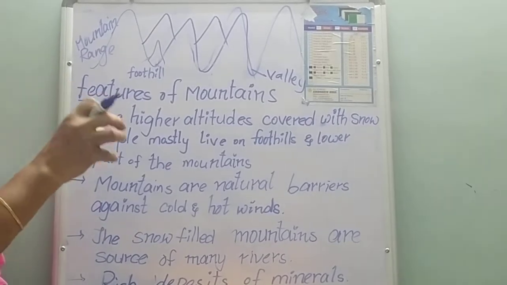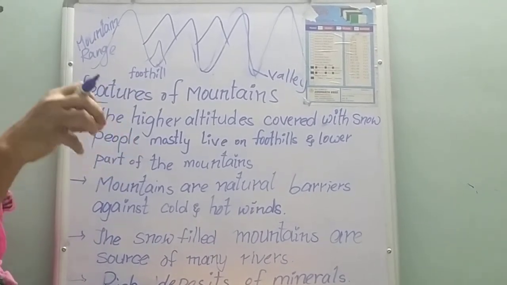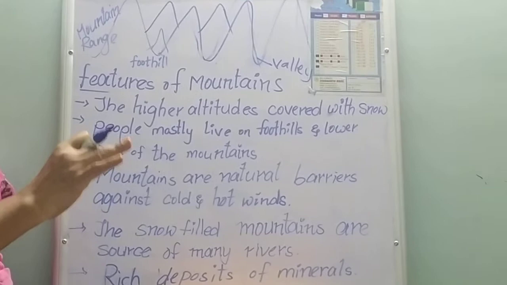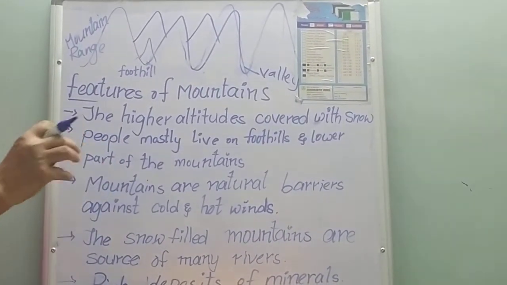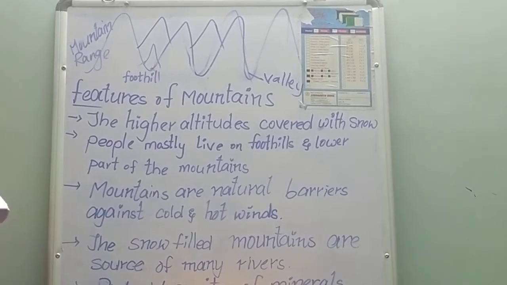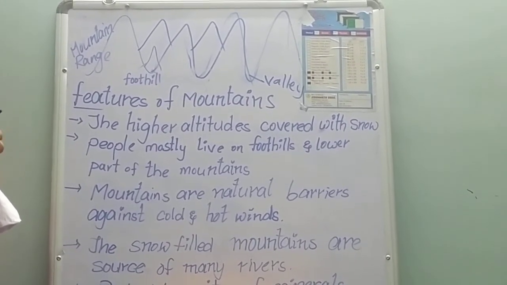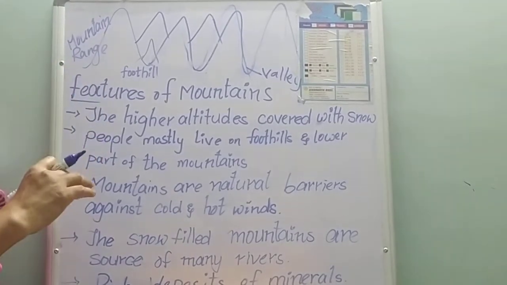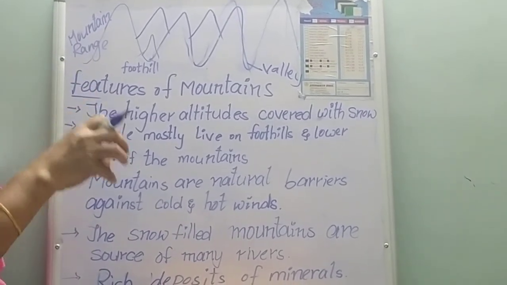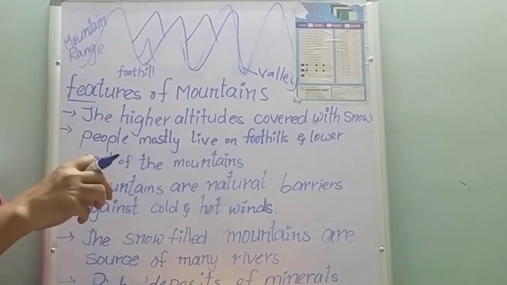Usually these mountains will have steep and sloping sides, and slightly rounded or conical peaks.